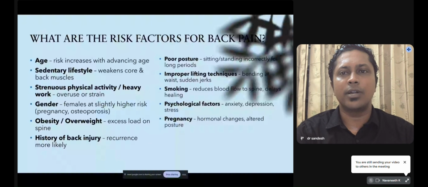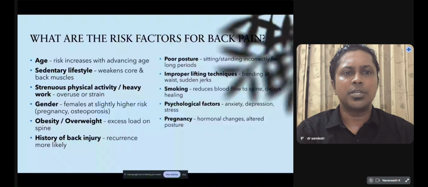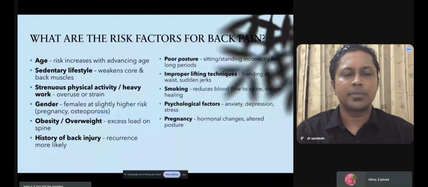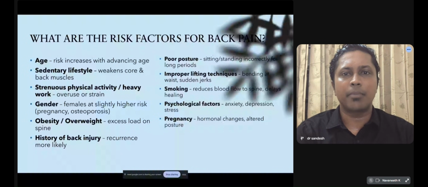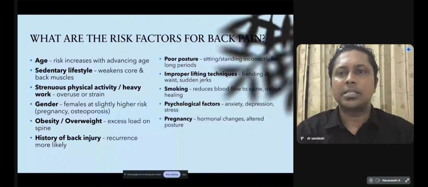Certain people are at slightly higher risk for developing back pain, especially due to osteoporosis and during pregnancy. Obesity, being overweight, may lead to excess load on the spine. A history of any back injury may produce recurrent back pain. Poor posture, especially sitting or standing in an incorrect posture for a long period, may produce back pain.